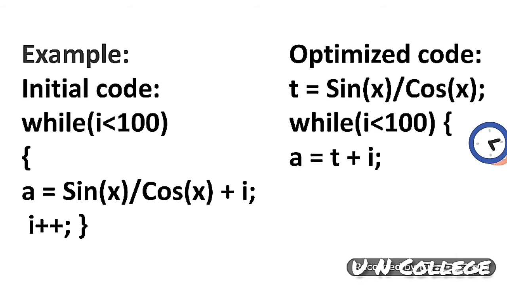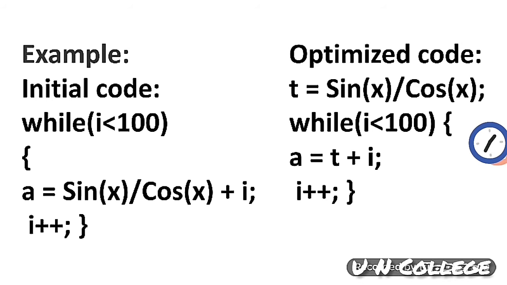Inside the loop body we have used the statement a equal to t plus i, then i plus plus. Here you can see that in both the cases we will get the same output, but what is the difference? Inside the previous initial code we are calculating again and again for 100 times. Okay, the same output we are getting.